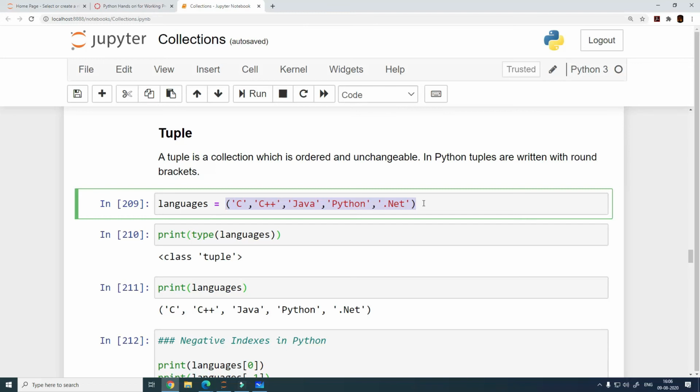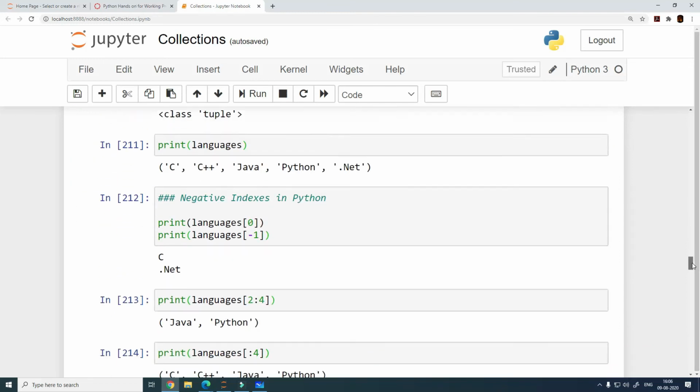Do not say this to anyone in an interview or otherwise, but I'm just telling this to you just so that you understand the difference between a list and a tuple. You can consider this as a read-only list, and this is going to behave as a read-only list for you always.